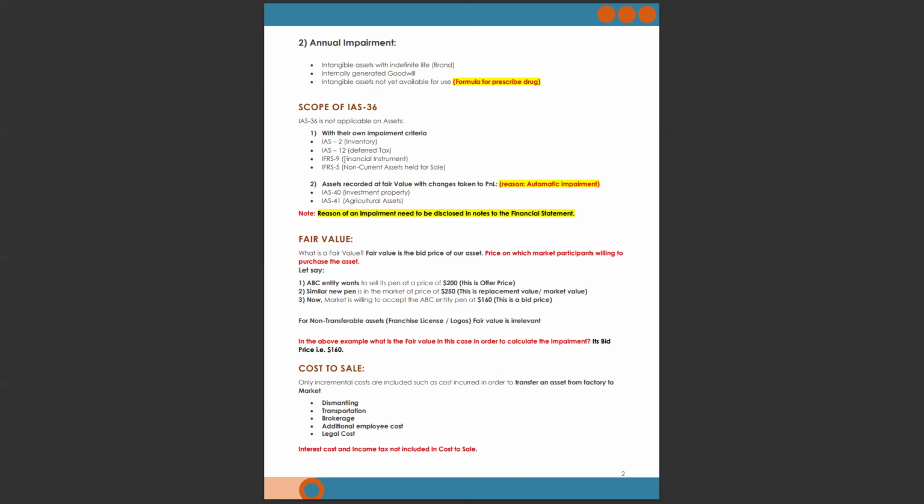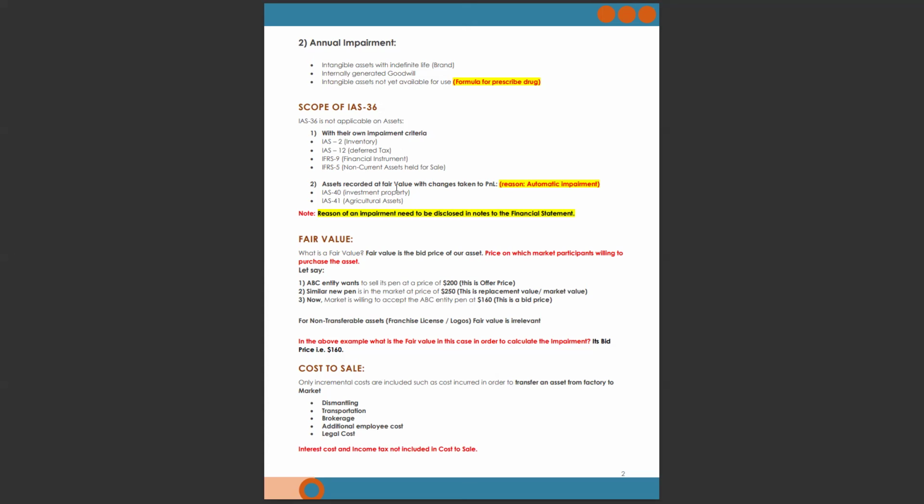Now IFRS 9. IFRS 9 also has an ECL model. We will discuss it once we read IFRS 9 and IFRS 5. IFRS 5 also has its own specific criteria. So these are the standards or assets on which IAS-36 is not applicable.